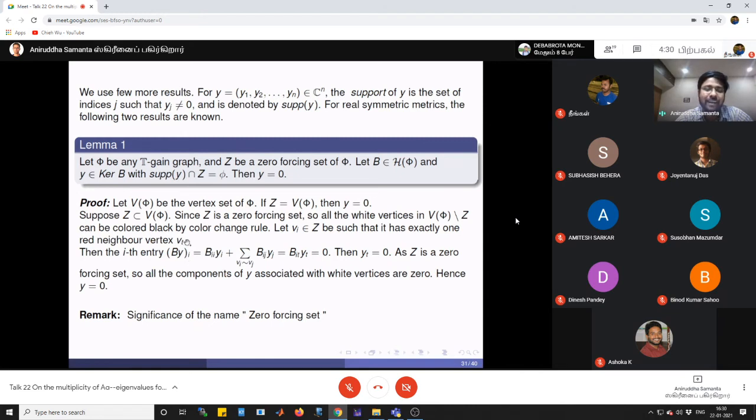when we apply the color change rule, when that red neighbor becomes black, at the same time the component Vt associated with that red neighbor becomes 0. That's why this Z set is called a zero forcing set: we start from non-zero entries, and as Z is a zero forcing set, it forces the other non-zero entries to become 0. So finally all vertices become black, and therefore all associated Y components become 0. So therefore Y is equal to 0.